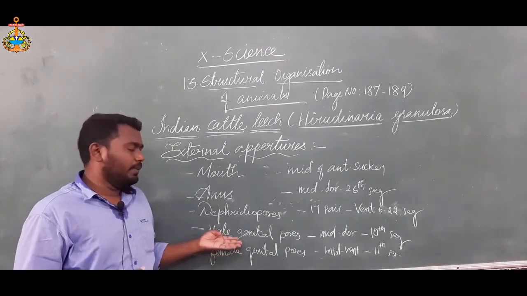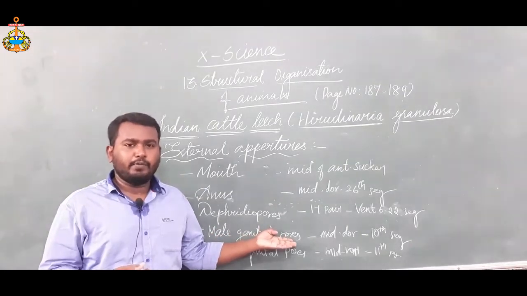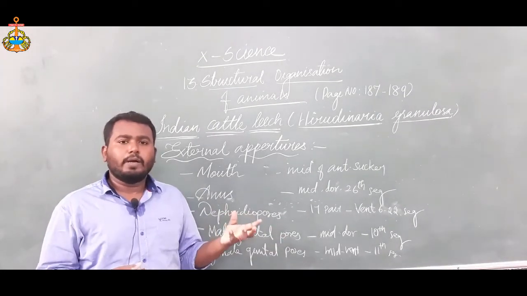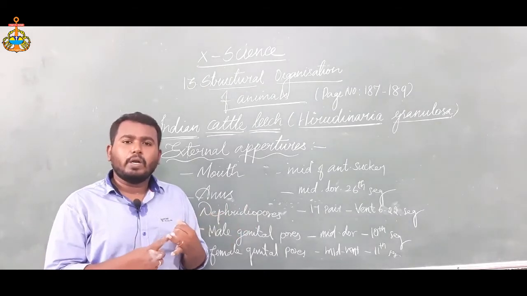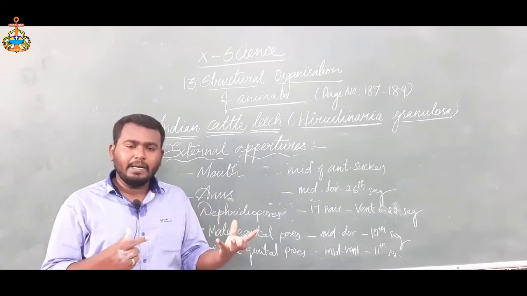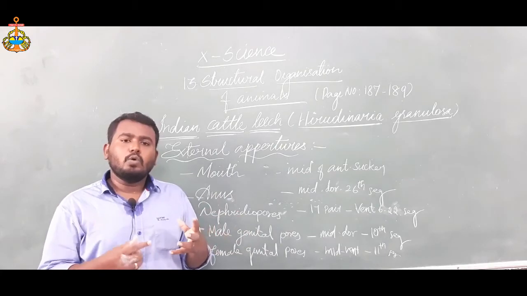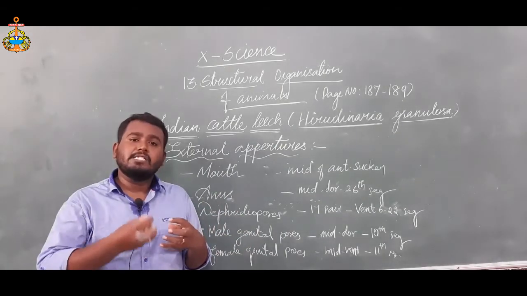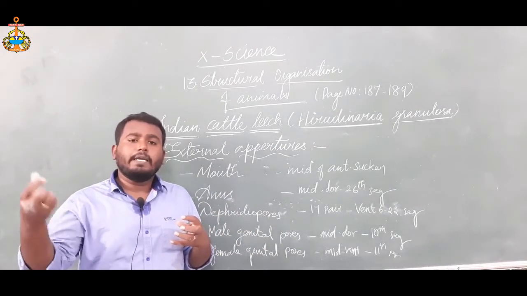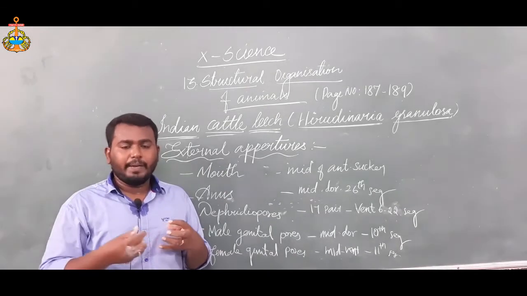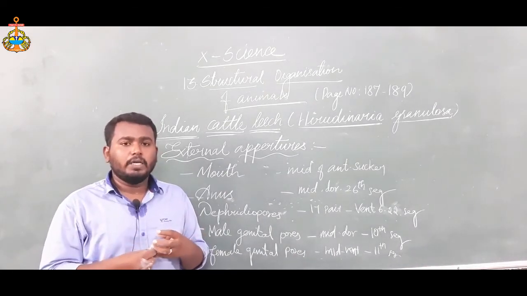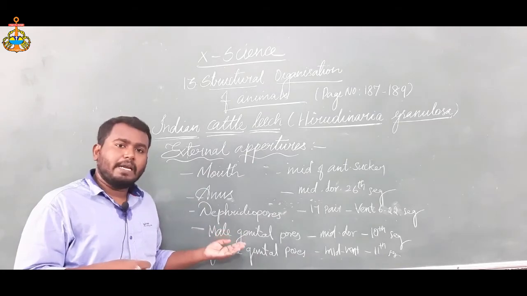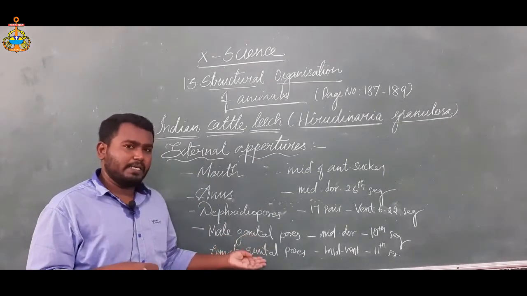Then the fourth one is the male genital pore. It is a reproductive pore because the leech is a hermaphrodite. The male and female organs are present in the same animal. It is a bisexual animal, so it can exchange its gametes with another organism of the same species. So it has the male genital pore as well as the female genital pore.